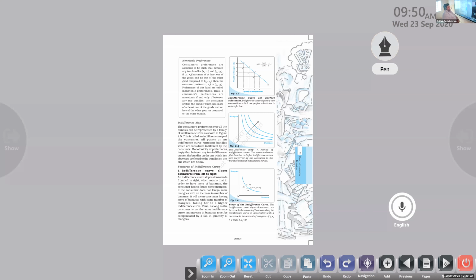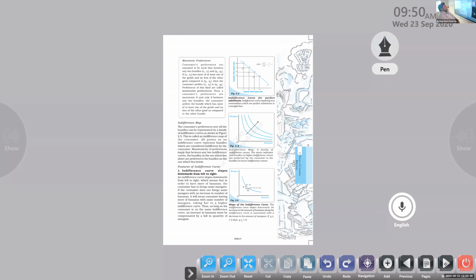Can anyone tell me? Indifference curve plots down all the bundles that a consumer can buy with his income.